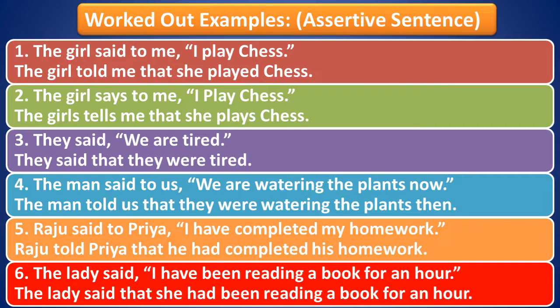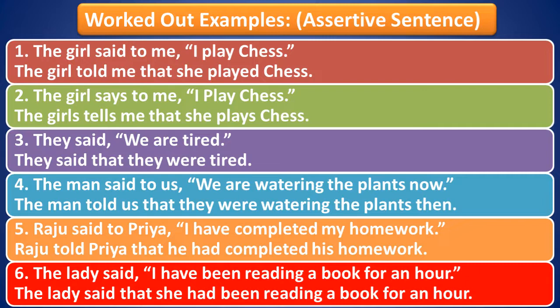So the next thing that you have to see is whether the reporting verb, here in this case "said," is in simple past tense or not. Why do we need to do that? Because we have to decide whether the table showing how the tense changes will apply here or not. So since it is in simple past tense, the rule will apply. Now the next thing that you have to do is that "said to" is there. So "said to" in indirect speech will be converted to "told." So the girl told me.